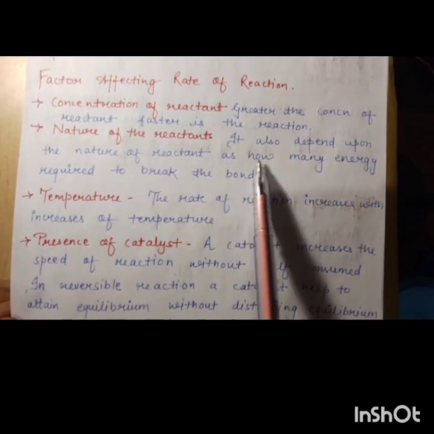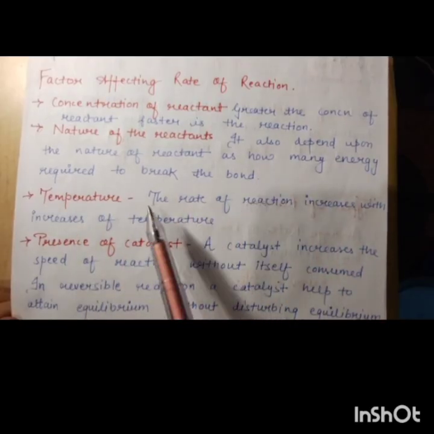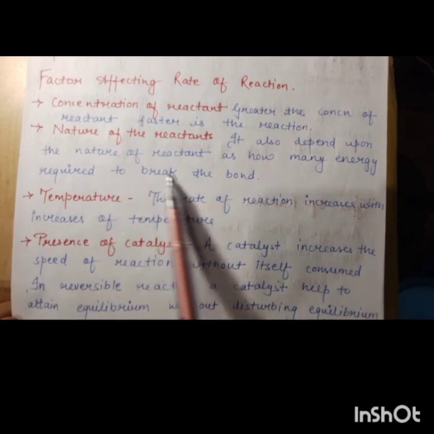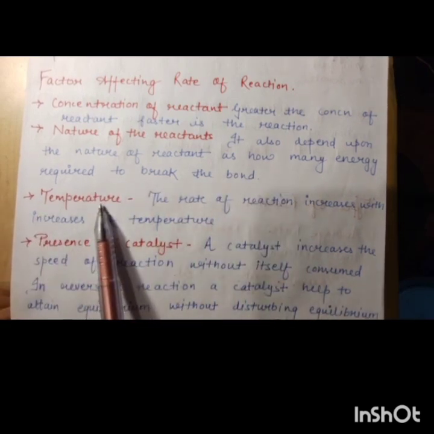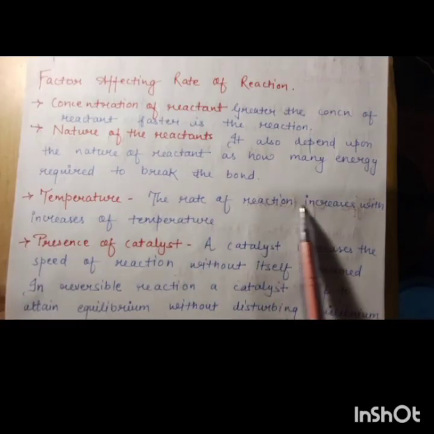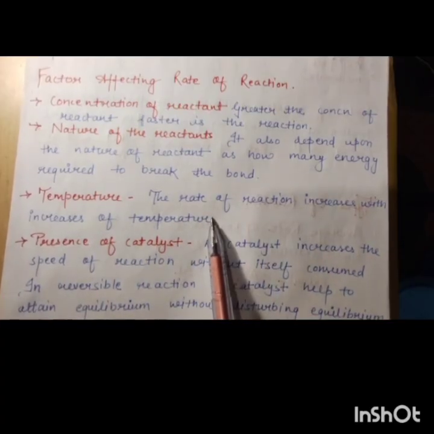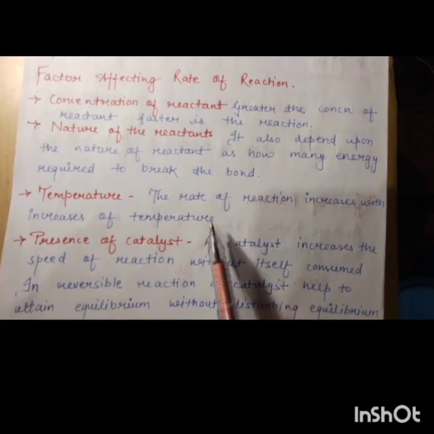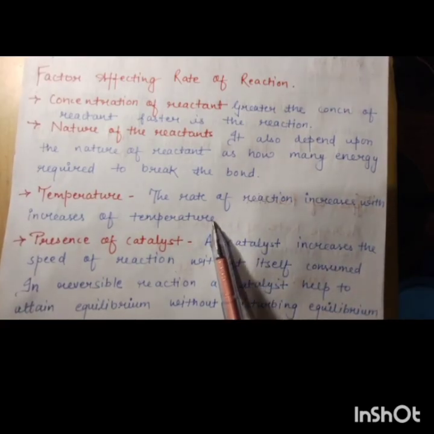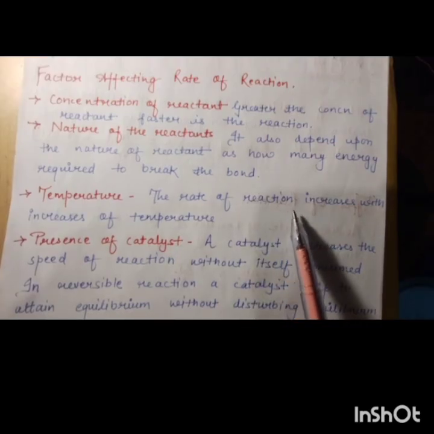It also depends upon the nature of the reactant, as the energy required to break the bond matters, so it also affects the rate of reaction. Third is the temperature. The rate of reaction increases with an increase in temperature.